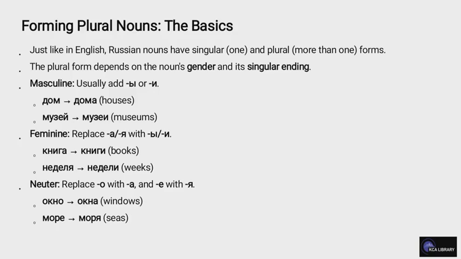Feminine. Replace A with Y or I. Kniga becomes knigi, books. Nedelya becomes nedeli, weeks. Neuter. Replace O with A and E with YA. Okno becomes okna, windows. More becomes morya, seas.